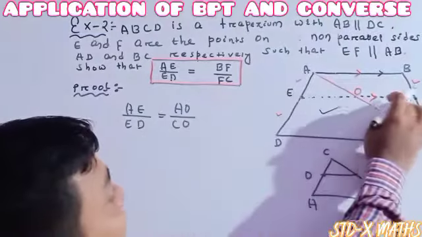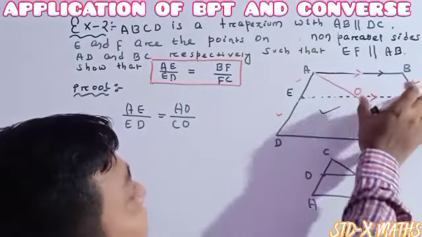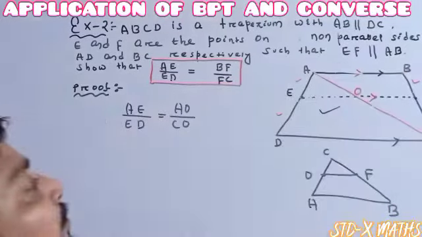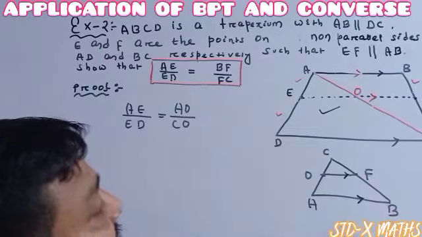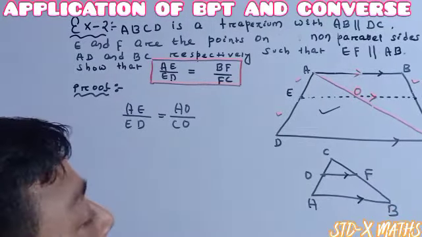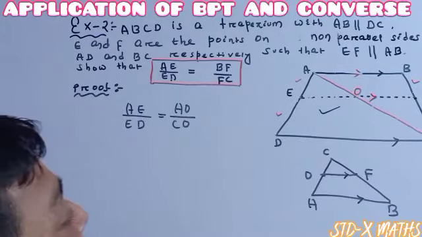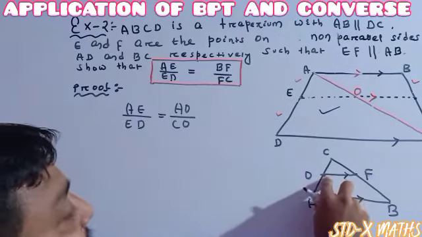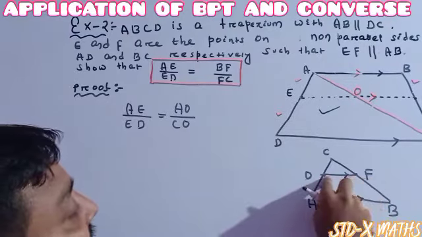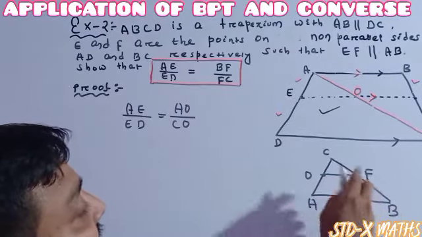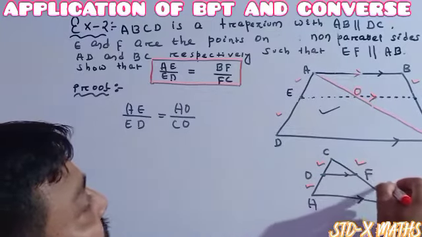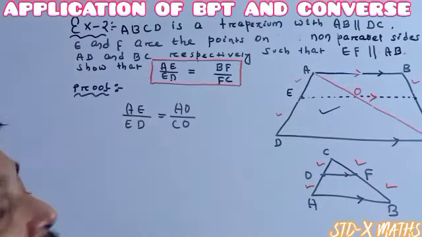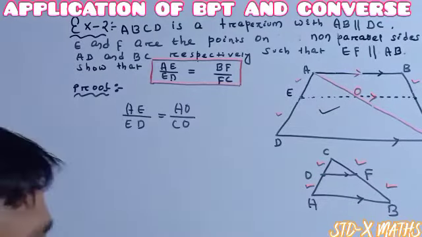See, this one is parallel to this one. It means this one is also parallel to this one. So it means OF is parallel to AB, and it is just like the same criteria of the Thales theorem. Given this one is parallel to this one, then 100% this one divided by this one is equal to this one divided by this one. Understood perfectly?